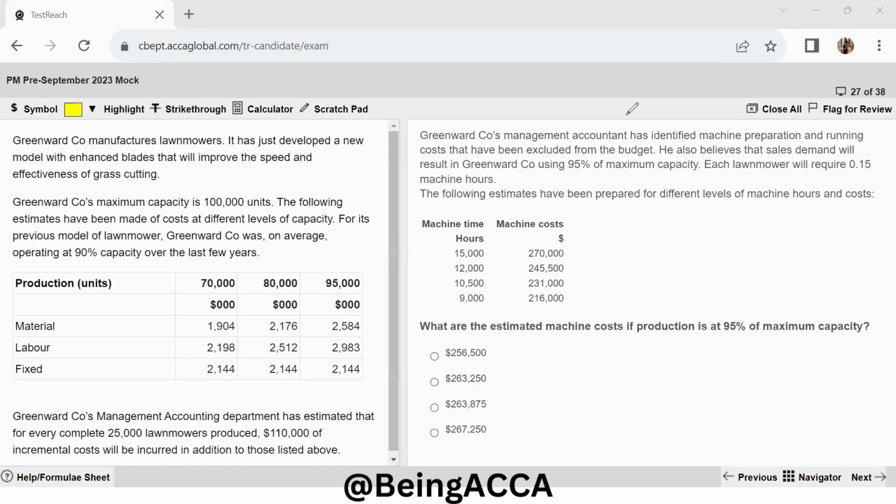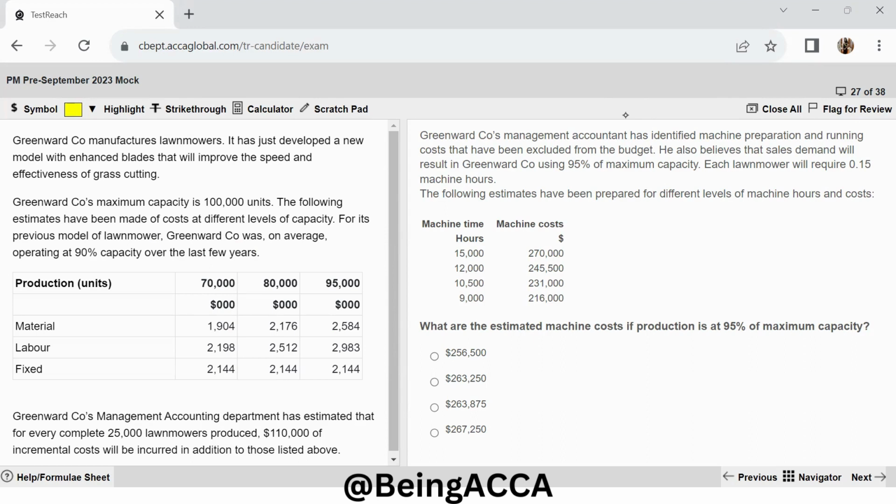Right. Greenward Company's management accountant has identified machine preparation and running costs that have been excluded from the budget. He also believes that the sale demand will result in Greenward Company using 95% of the maximum capacity. Each lawn mower will require 0.15 machine hours. The following estimates have been prepared for different levels of machine hours and costs. So this is the machine time given to us, and these are the machine costs. And all right, what are the estimated machine costs if the production is at 95% of maximum capacity?